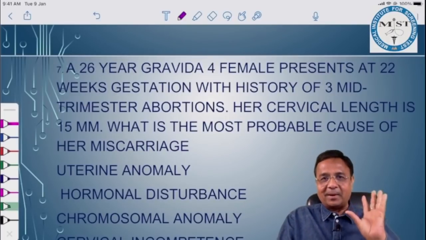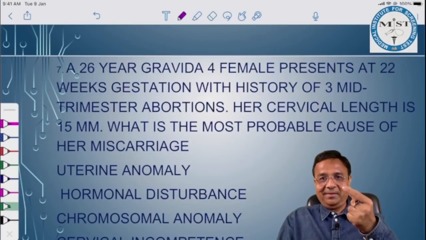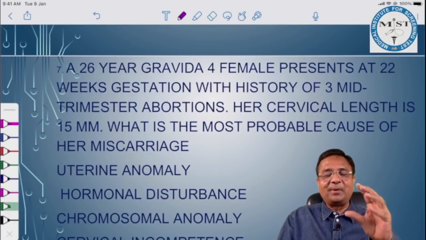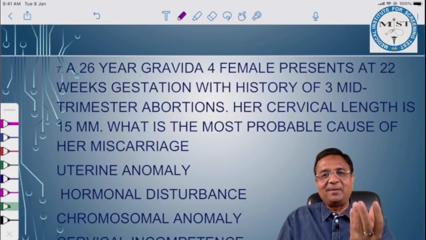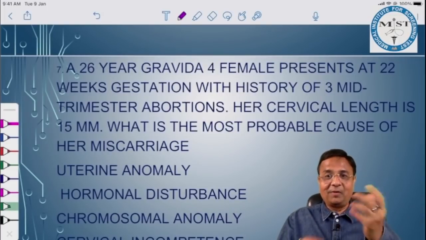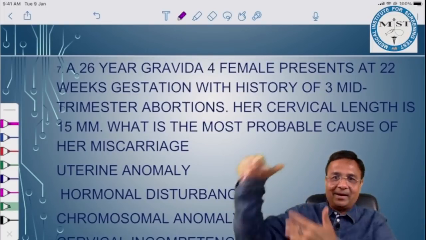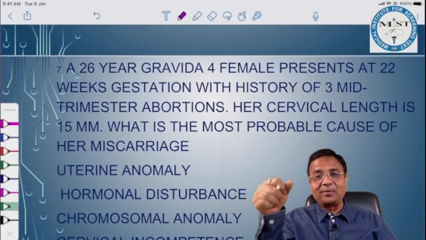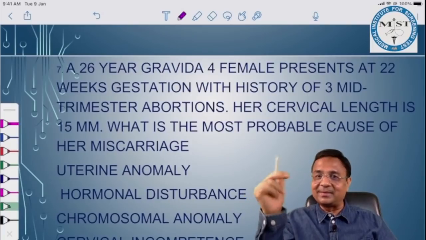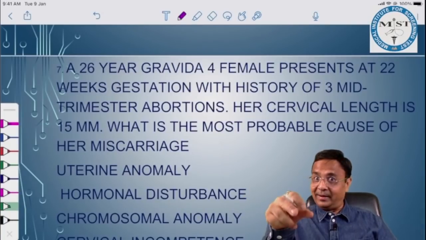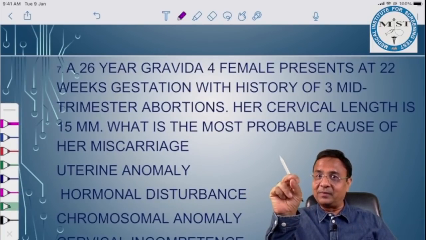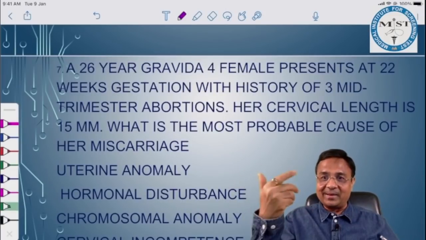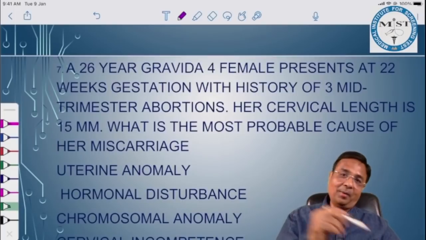See, this is a recurrent abortion. The short cervix, chocolate question. So it has to be cervical incompetence because this cervix is not able to withstand the weight of the fetus. So what will happen? It will start dilating early and the fetus will be expelled out. And the most common time of abortion due to cervical incompetence is 16 to 24 weeks. In the question, the examiner has specifically mentioned 22 weeks. 3 or more abortions means it is a case of recurrent or habitual abortion.